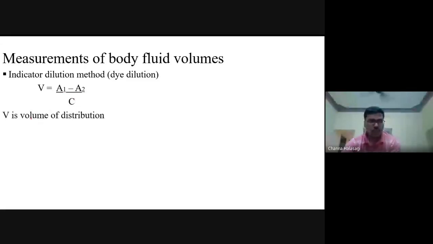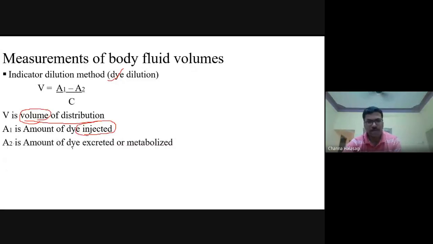V is the volume of distribution of the dye we inject, the volume of the compartment. A1 is the amount of dye that we inject initially. A2 is the amount of dye that is excreted, either out of the kidney or intestine, or metabolized. And C is the concentration of the dye in the fluid. So if you know A1, A2, and the concentration, you can easily calculate the volume of the compartment we are going to measure.